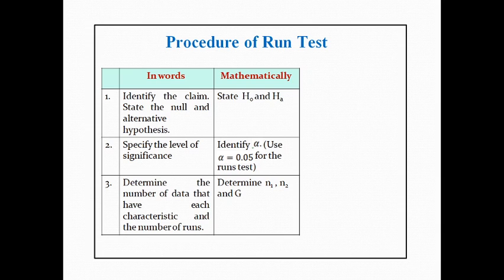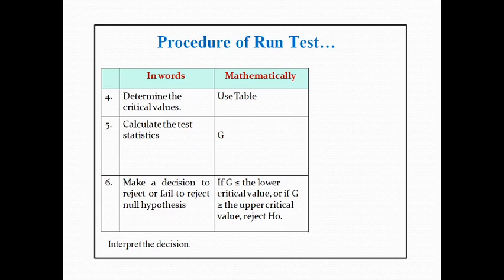Further, we determine the number of data that have the characteristics and count the number of runs, that means determine n1, n2 and G, that means the sample sizes and test statistic should be defined. Further, we find the critical value based on your level of significance, which is already available in the statistical table. The run test table is available for the 5% level of significance, 1% level of significance, like this.